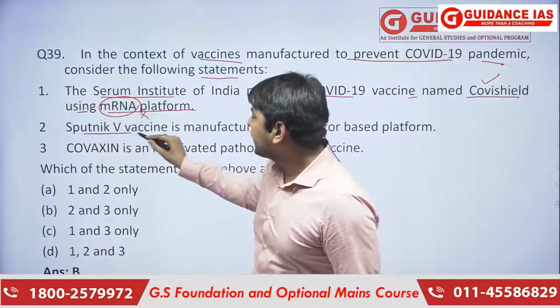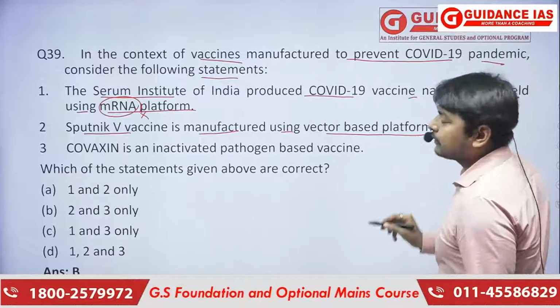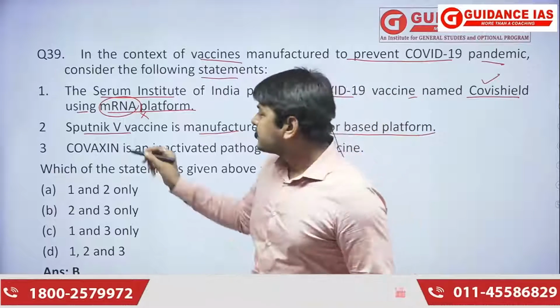Next, the Sputnik 5 vaccine is manufactured using the vector based platform. So this statement is correct.